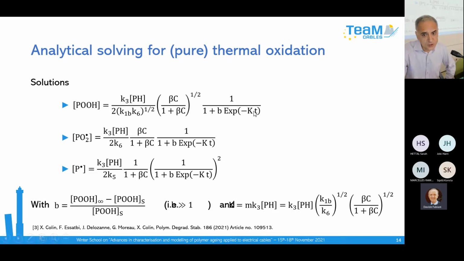You obtain a solution depending on time with different parameters corresponding to the multiplication or ratio of the different rate constants. All these equations depend on two environmental factors. The first is the concentration of oxygen in the polymer, which can be calculated easily using the classical Henry's law.